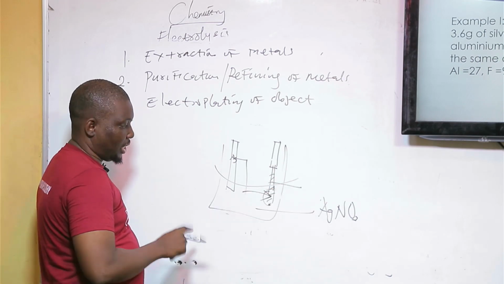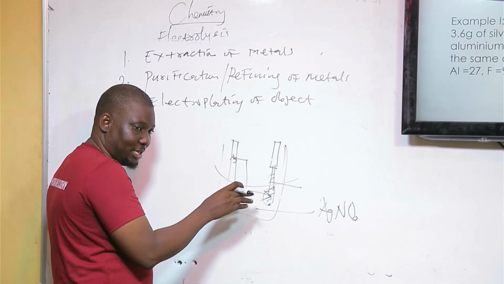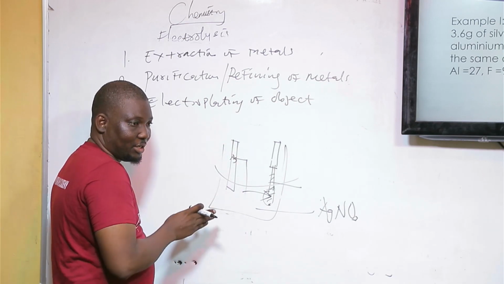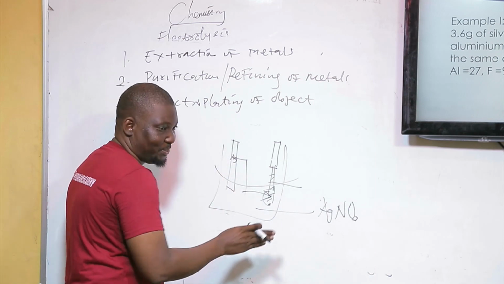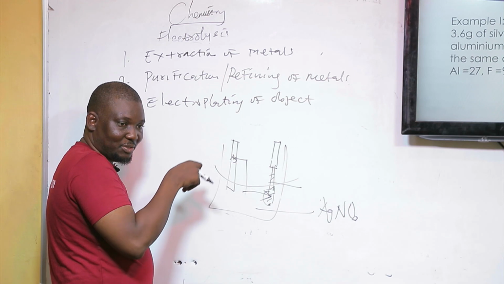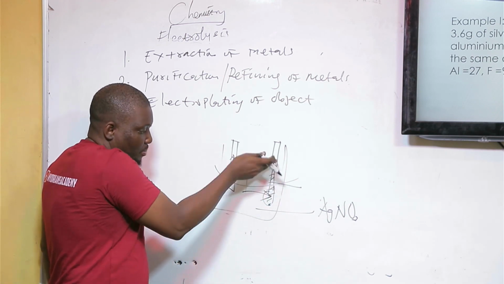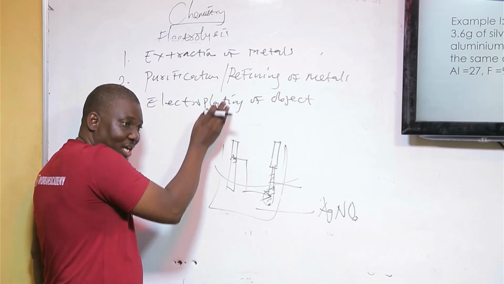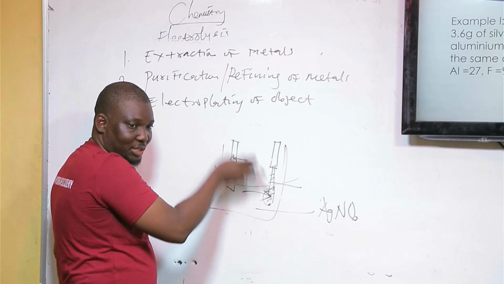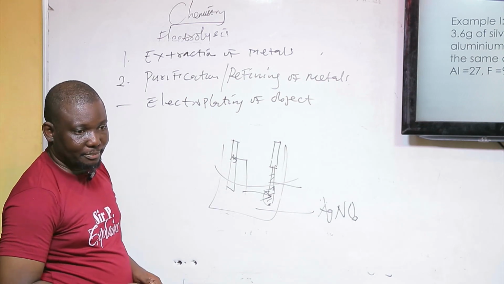So take notes, take home that in the electroplating of an object, the object one wants to electroplate using electrolysis must be hanged at the cathode. But the metal to be electroplated with must be hanged at the anode. The object must be at the cathode, and then the salt must be a salt of that metal.